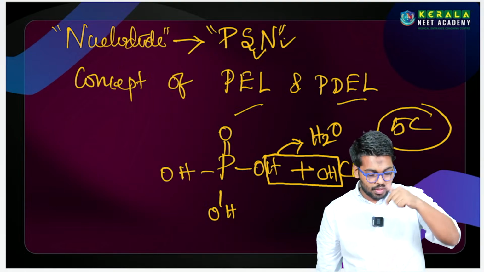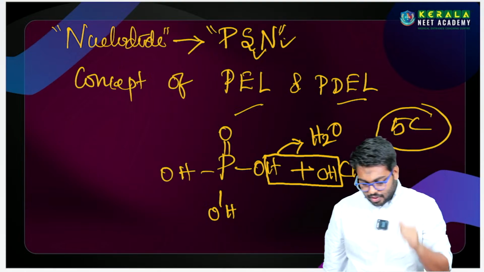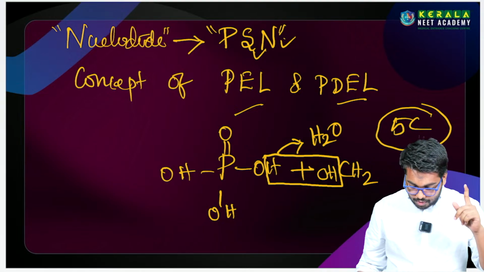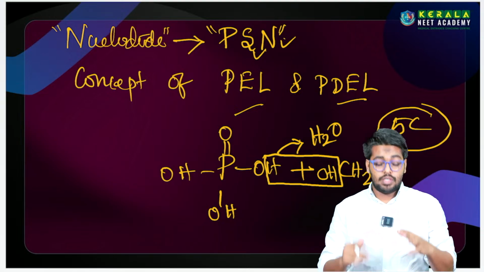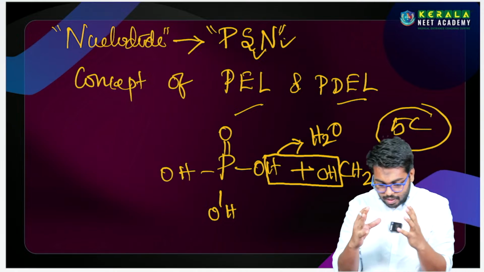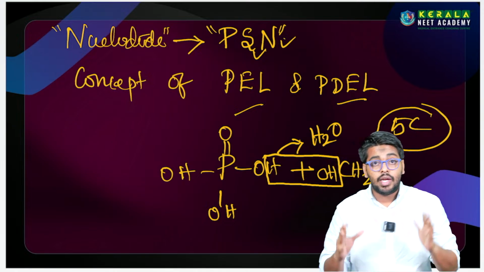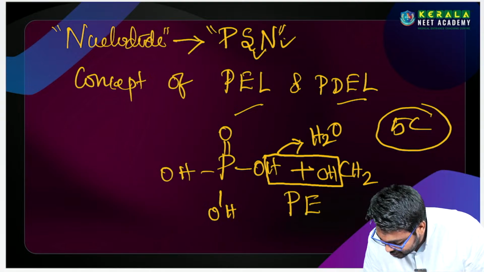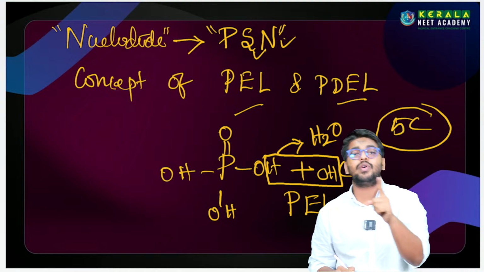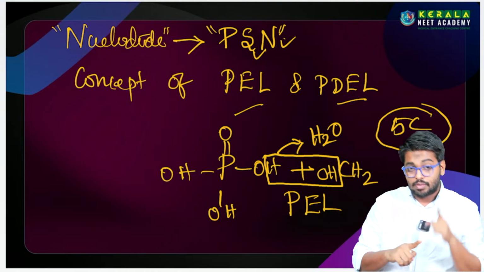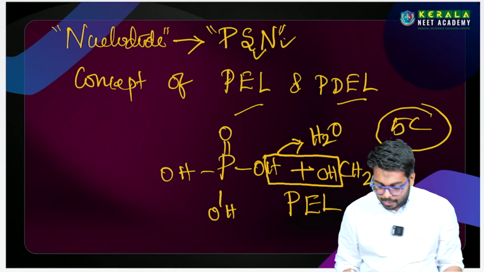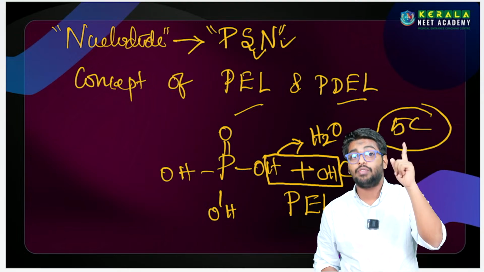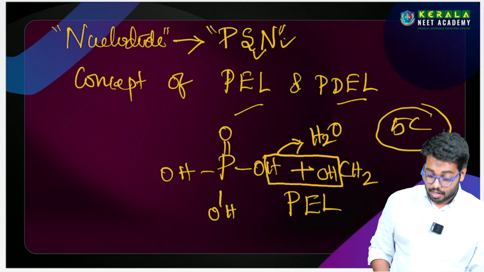So what is the name of that bond? The bond which is formed by the release of OH and H, what will be formed? This bond is known as phosphoester linkage. This is phosphoester linkage because the phosphate is the only reason why this makes the bond, right? So this is called phosphoester linkage, not phosphodiester linkage, right?